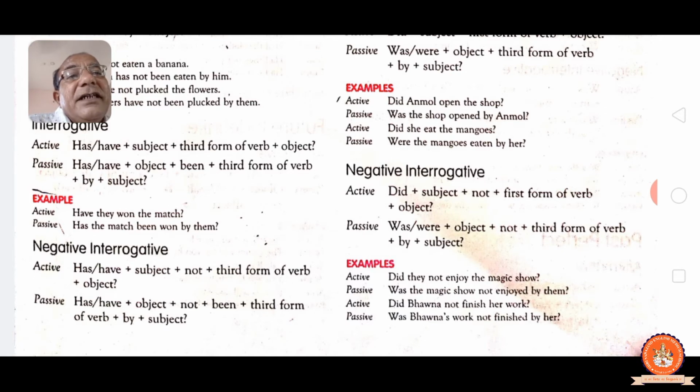See, did they not enjoy the magic show? Was the magic show not enjoyed by them? Did Bhavan not finish her work? Was Bhavan's work not finished by her? When you realize like this, in negative interrogative, did comes first, then subject, not, verb first form, object, question mark. Passive: was/were, the object, not, past participle, by and subject and question mark.